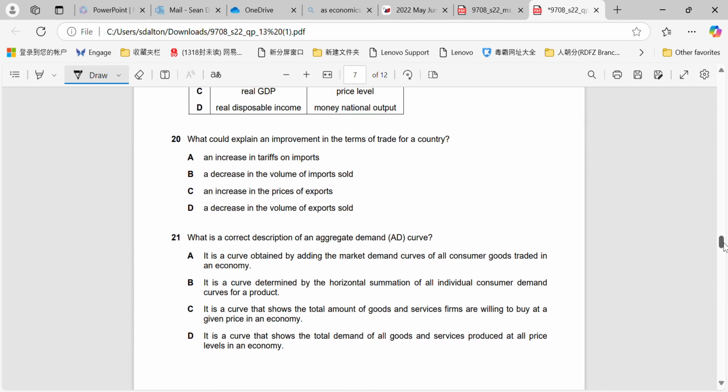21 should be very simple. What is a correct description of an aggregate demand curve? I won't spend too long on this because it's a definition, so you just have to go and learn it. It's a curve that shows the total demand of all goods and services produced at all price levels in the economy.